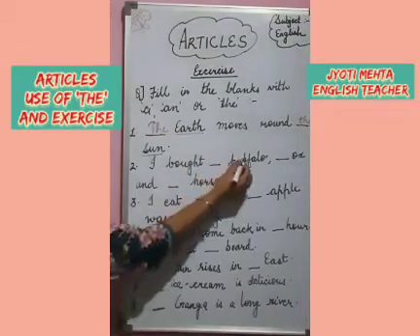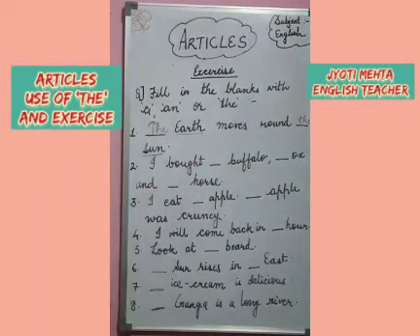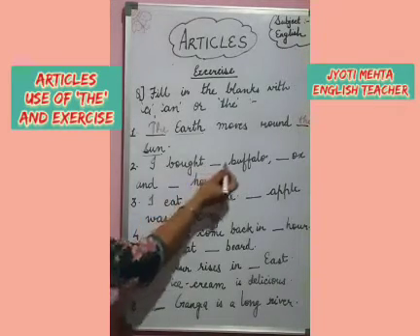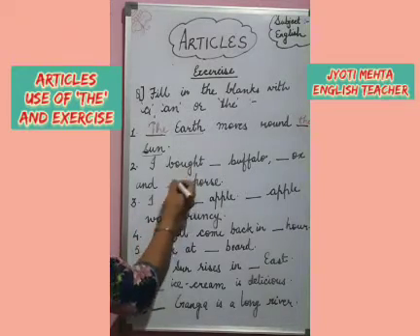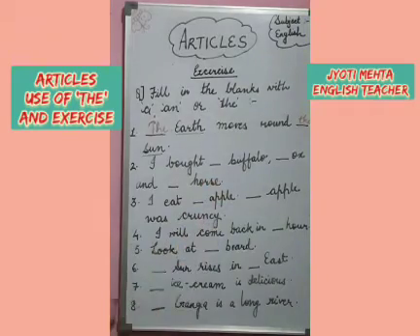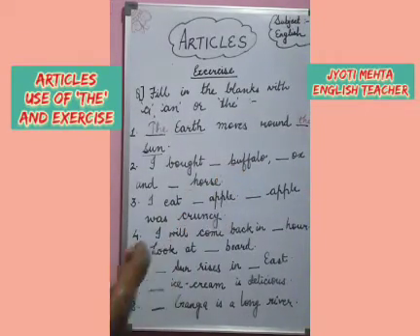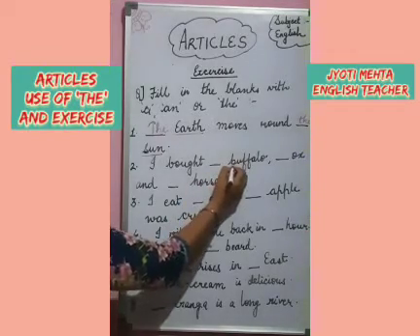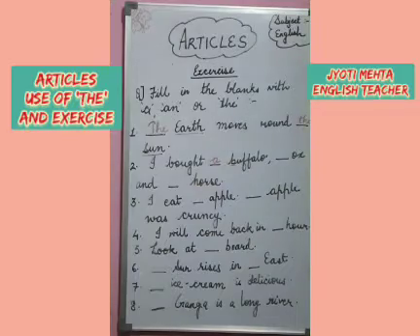Right. Next, let's take the next one. I bought dash buffalo, dash ox and dash horse. Which buffalo, which ox, which horse? These three are indefinite. Which article will we use here? We will use a or an accordingly. Here buffalo has a b sound, a consonant sound, so we will use a before it.